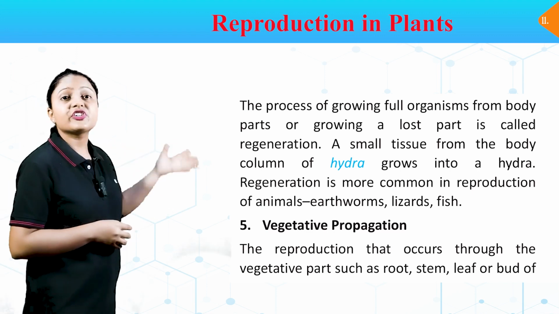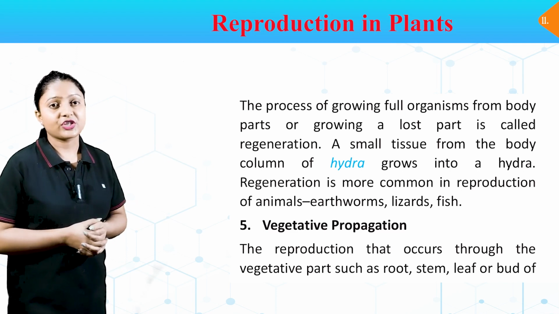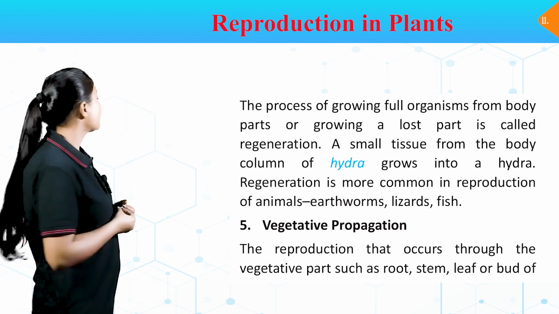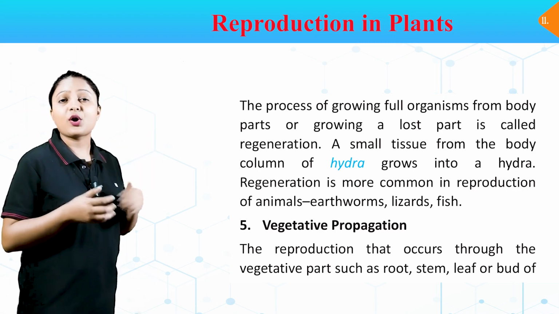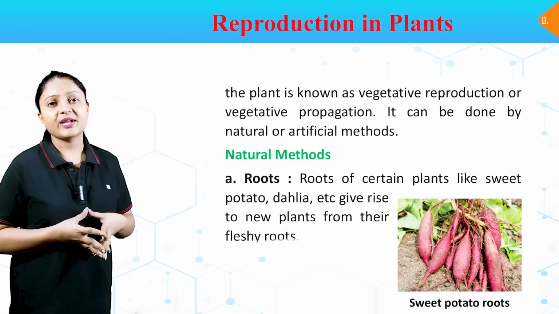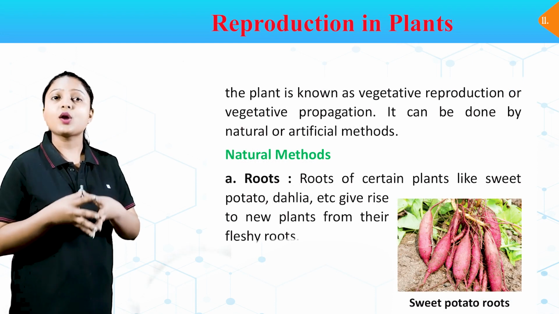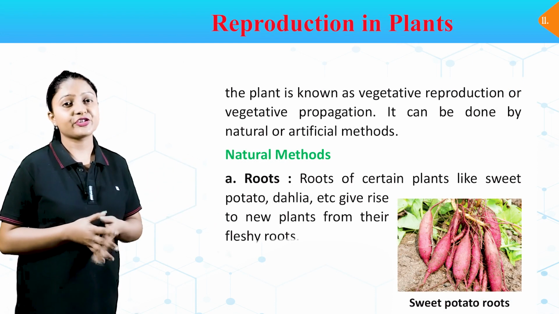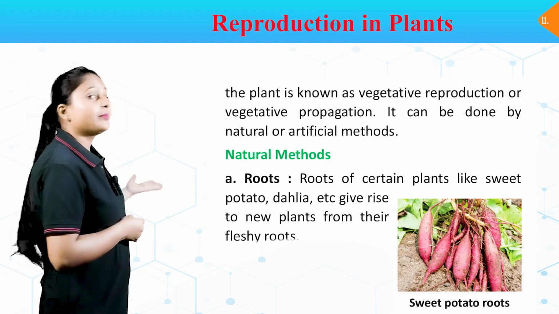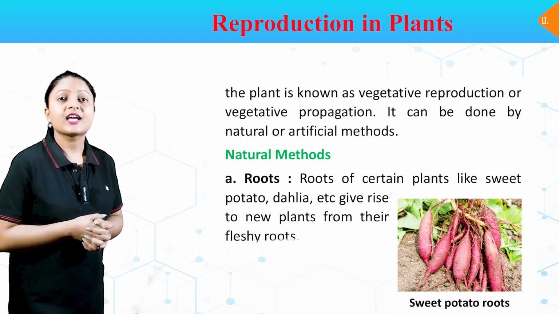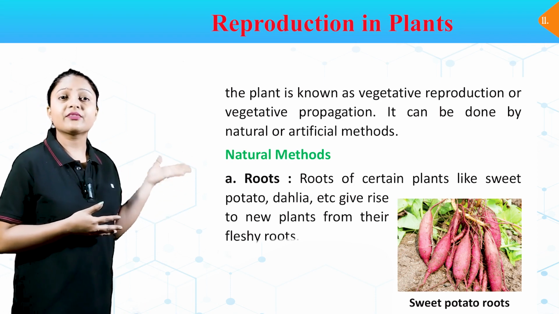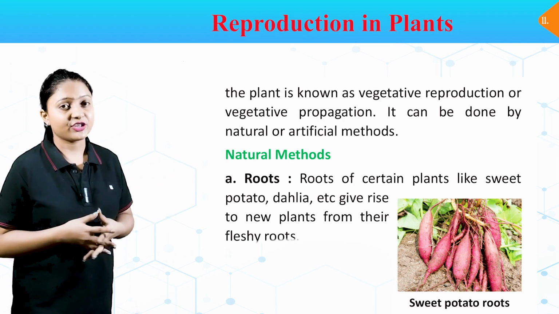Number 5, vegetative propagation. The reproduction that occurs through the vegetative parts such as roots, stem, leaf or bud of the plant is known as vegetative reproduction or vegetative propagation. It can be done by natural or artificial methods. Natural methods. A. Roots. Roots of certain plants like sweet potato, dahlia, etc. give rise to new plants from their fleshy roots.